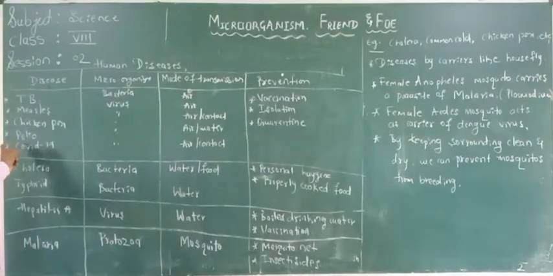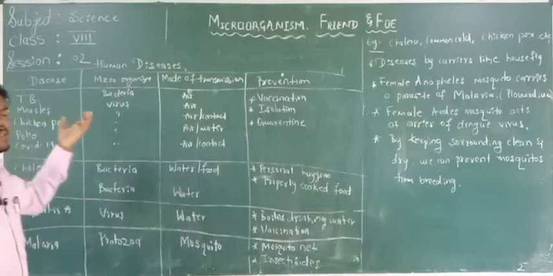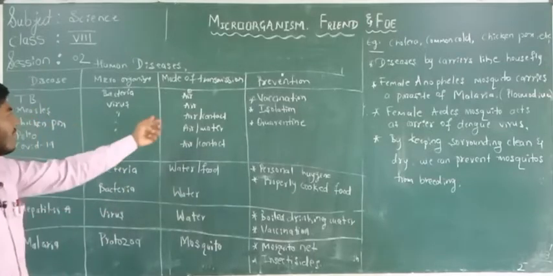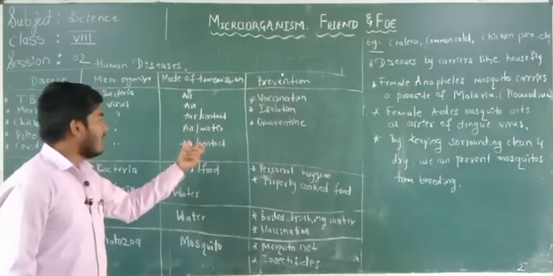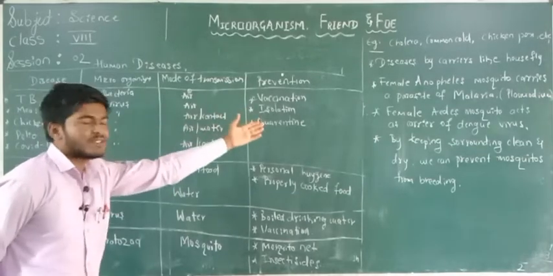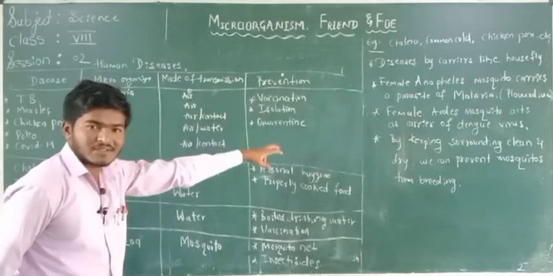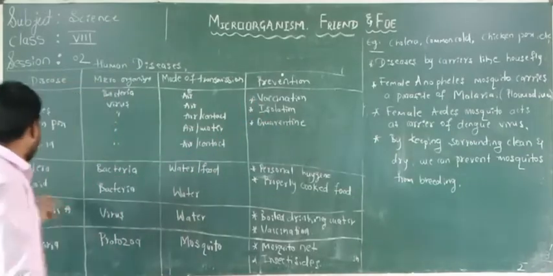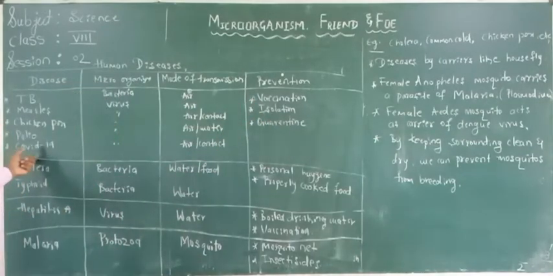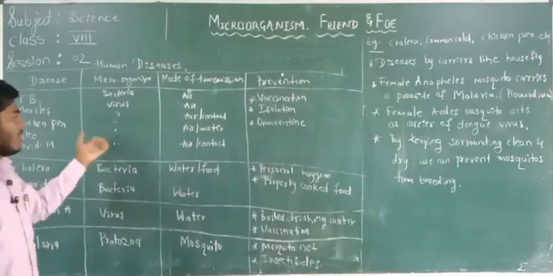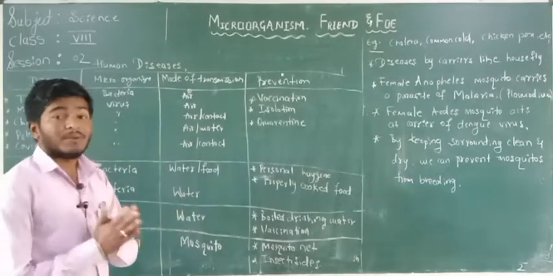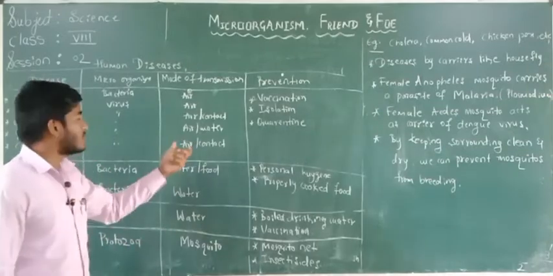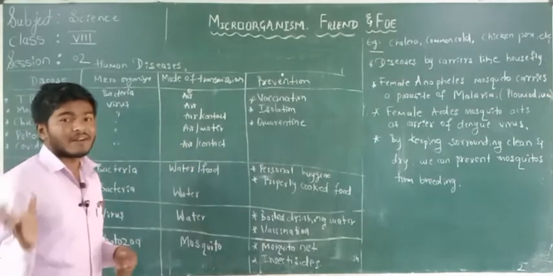Another one is polio. Polio is also caused by a virus, and the mode of transmission here is through air and water. Again, prevention steps are vaccination, isolation, and quarantine. Another one is COVID-19, which is caused by a coronavirus, that is a virus. How is it transmitted? It is transmitted through the air and also by contact with the infected person.